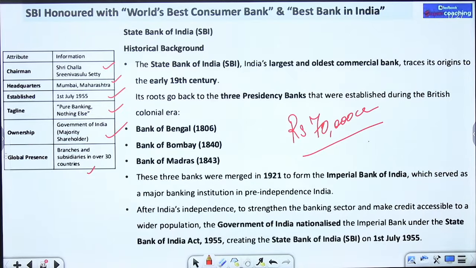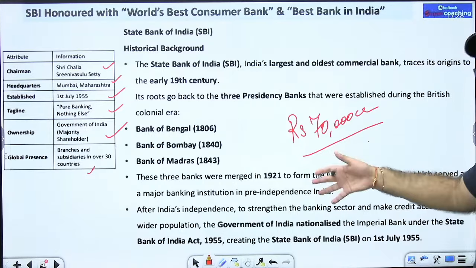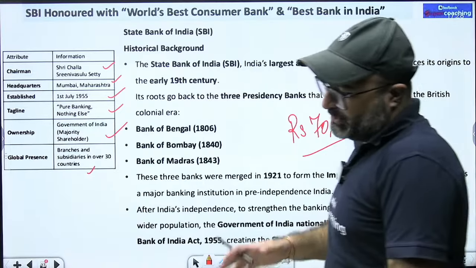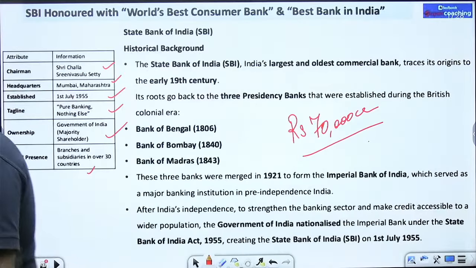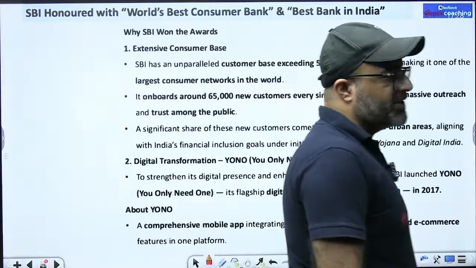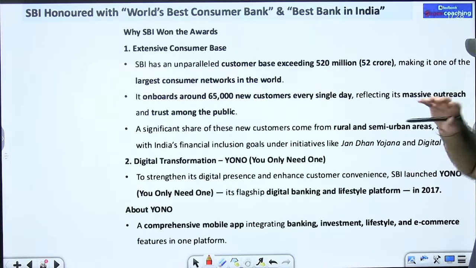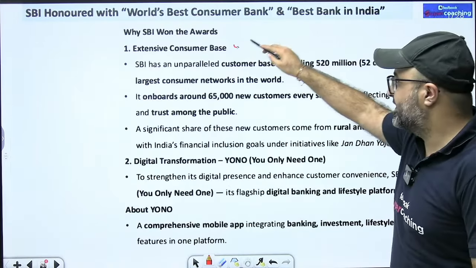Name the bank which has customer value of more than 50 crores. Again, the answer is SBI. If someone asks you, out of the total public sector banks' profit, name the bank which has the majority chunk of profit contribution. Again, the answer is State Bank of India. So there are many areas on the basis of which questions related to State Bank of India can be framed. Moving on to the next point. The next point talks about why SBI has won this award. So first one, extensive customer base.